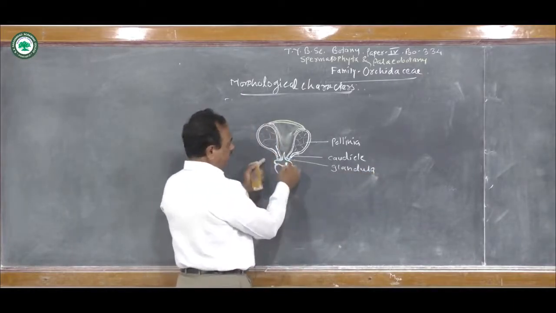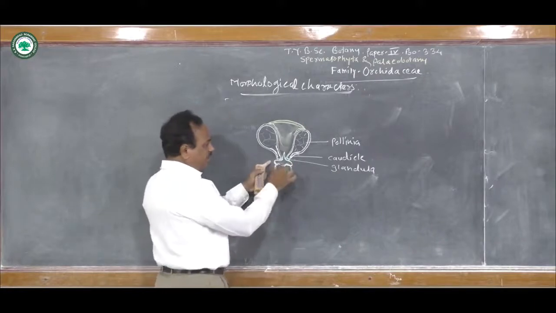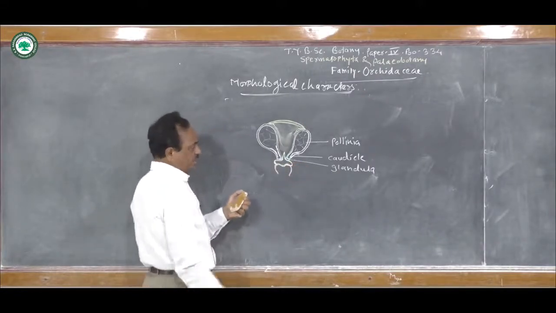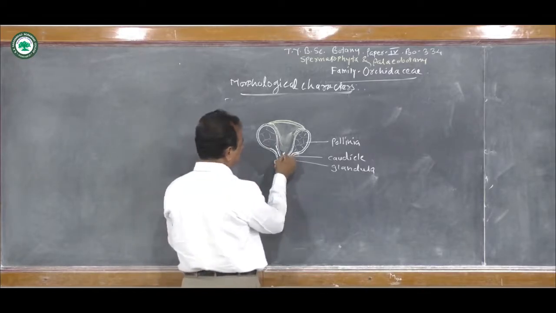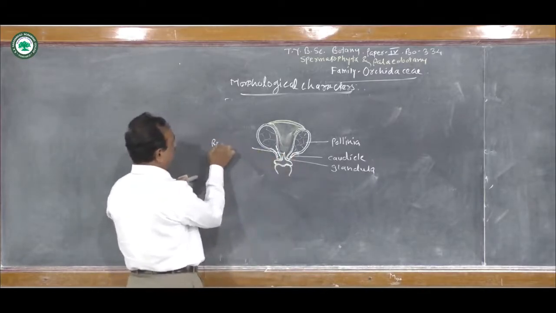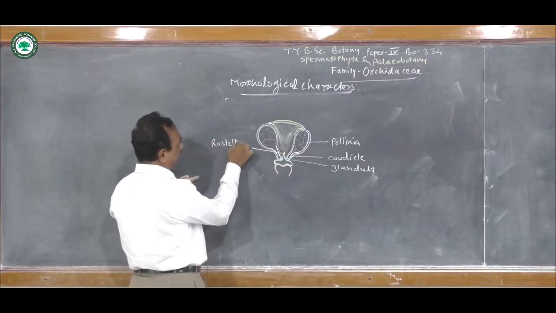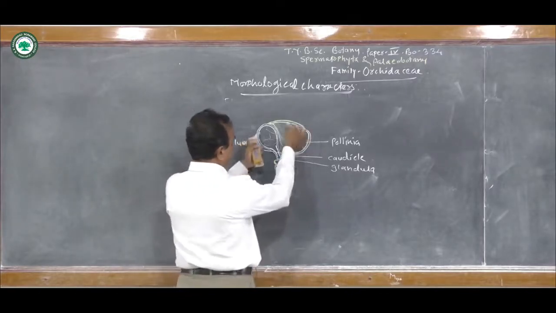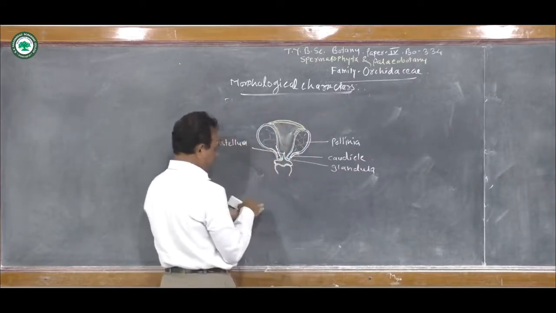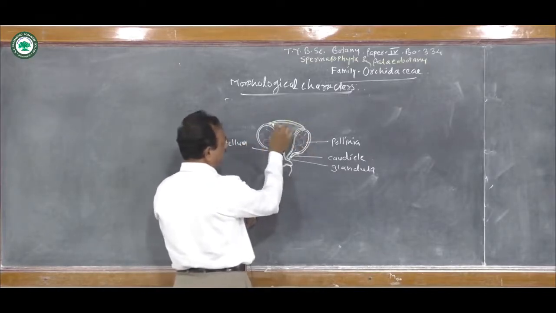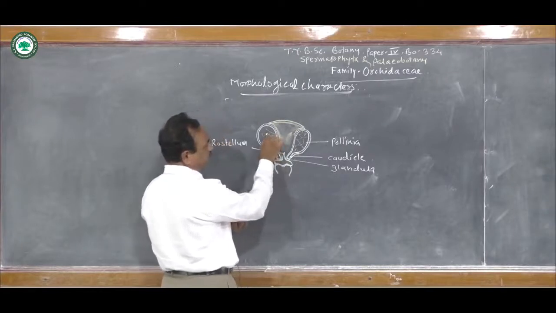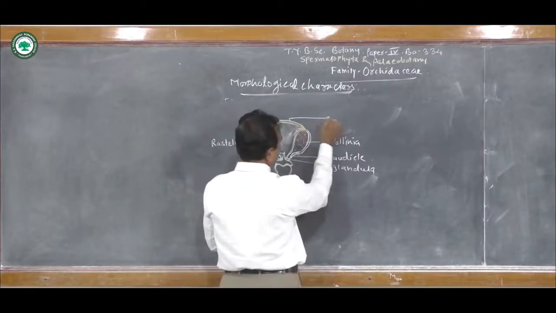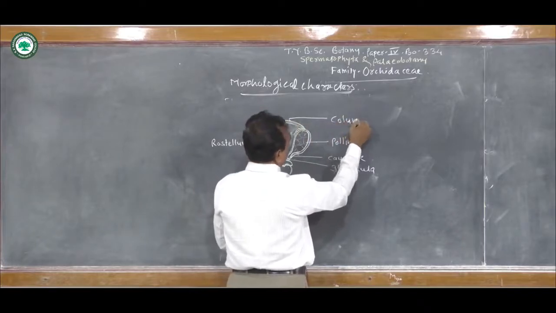And here there is the presence of the three stigmas. Out of that, one stigma becomes sterile, and this sterile stigma is known as the rostellum. So this is the rostellum, and it gets fused at the upper portion, that is the stigma, and these two pollinia get fused together and form a columnar structure, which is called the column.